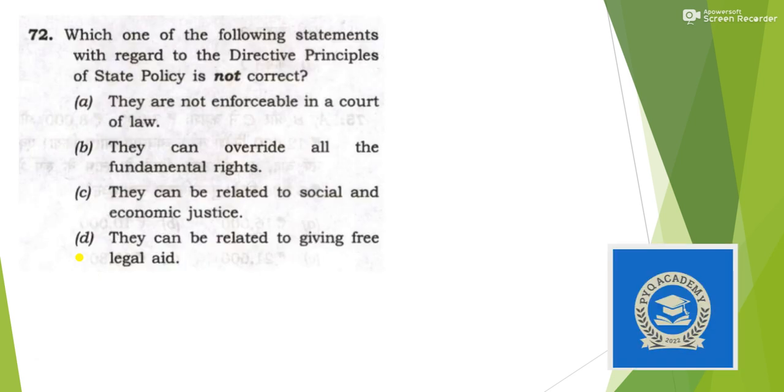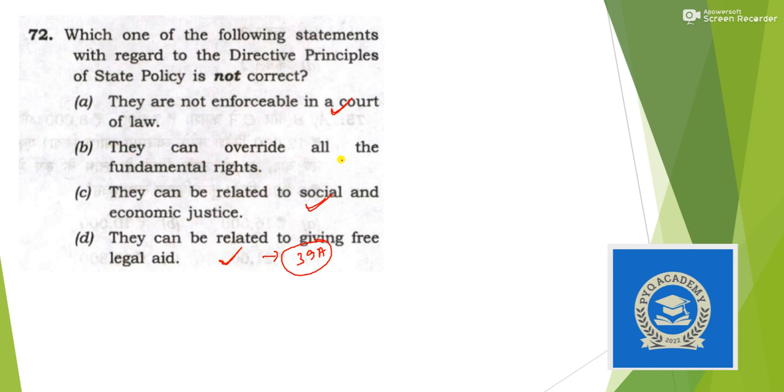Next, which one of the following statements with regard to directive principles of state policy is not correct? Okay, so they are not enforceable in a court of law. Yes, they are non-justiciable. Hence, this statement is correct. Then, they can be related to social and economic justice. Yes, the fundamental rights provide political justice and DPSP provides social and economic justice. This is an important feature. Then they can be related to giving free legal aid. Yes, Article 39A talks about free legal aid. So this is also correct.